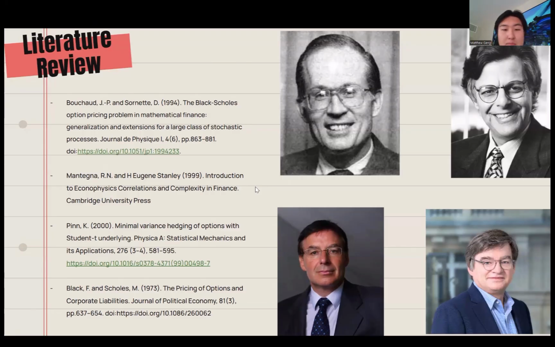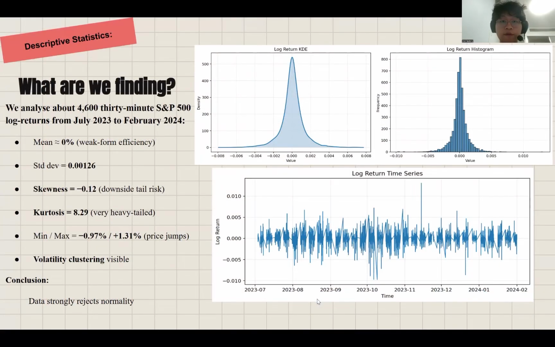Finally, Klaus Pinn introduced the concept of minimal variance hedging under Student-t distributed returns, a practical step towards capturing leptokurtic behavior in open markets. His findings showed that when the underlying distributions allow for heavier tails, hedging ratios must be adjusted substantially.